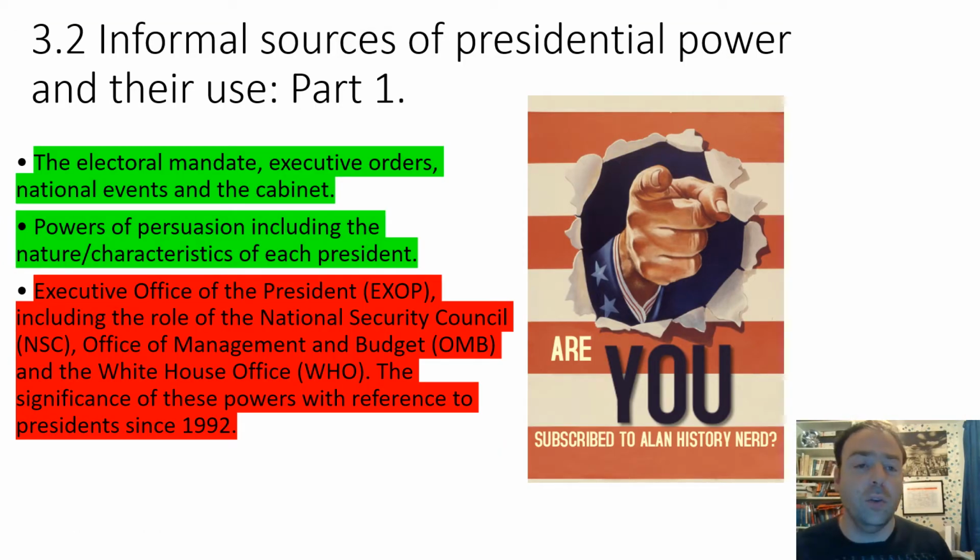So this is 3.2, informal sources of presidential power and their use, of component 3 of Edexcel A-level politics. And I'm going to look at the bits highlighted in green: the electoral mandate, executive orders, national events and the cabinet, the power of persuasion, including the nature and characteristics of each president. I'm going to particularly focus on Obama and Trump for that. In this video I'm not going to do the executive office of the president, including the role of the National Security Council, Office of Management and Budget and the White House Office, the significance of these powers with reference to presidents since 1992. I'm going to do that bit in red in the second part in a separate video.